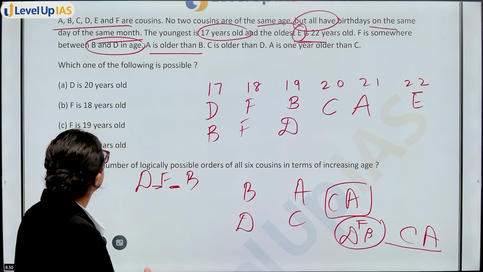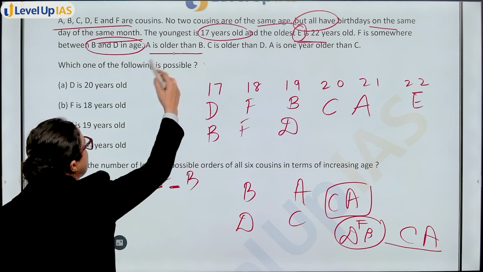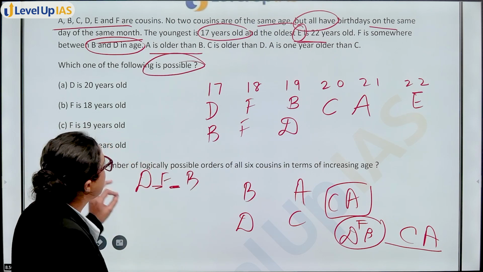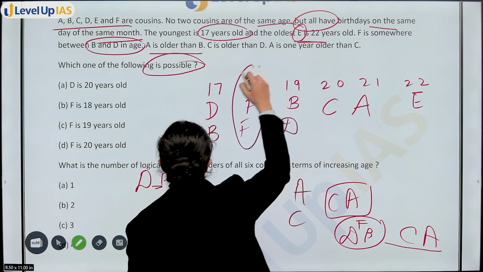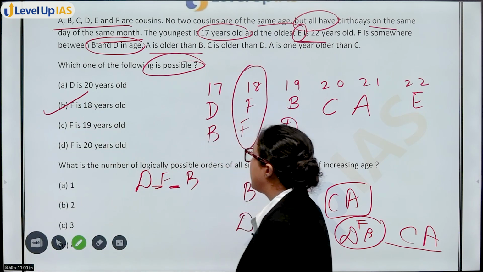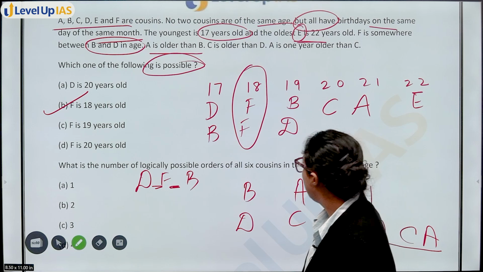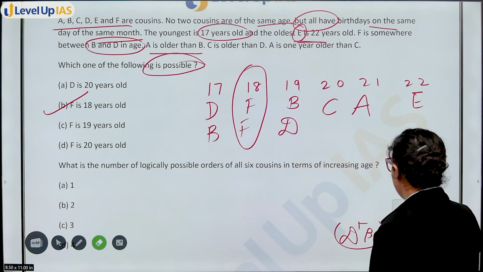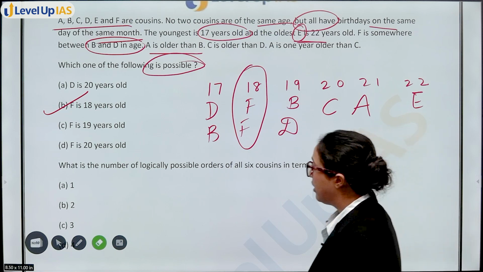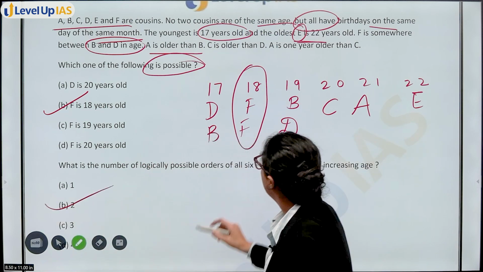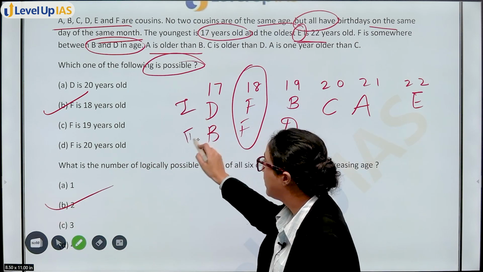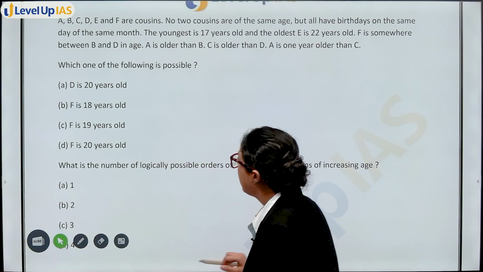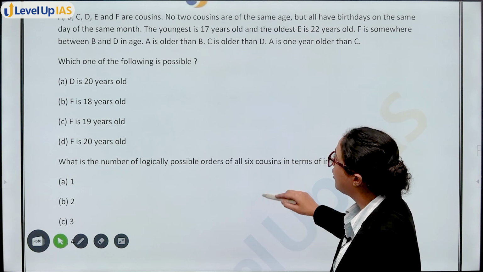Now, question is, which one of the following is possible? D is 20 years old. This is not possible. F is 18 years old. Yes, it is true. Option B. Next, what is the number of logically possible orders of all 6 cousins in term of increasing age? कितने orders possible है? Only 2 orders are possible. First order and second. 2 possible orders. That's it. Okay. So now let's start with the discussion of next question.